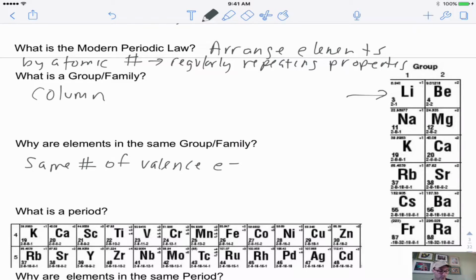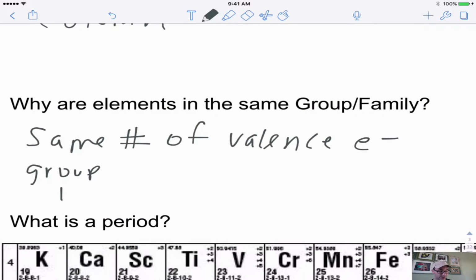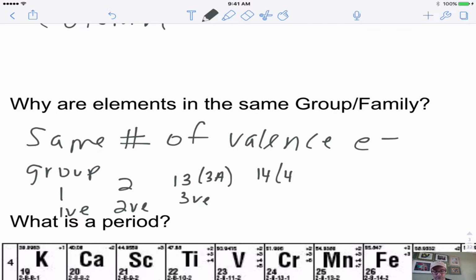And so if I'm in group 1, for example, then I will have 1 valence electron. If I'm in group 2, I will have 2 valence electrons. If I'm in group 13, or what's known as 3A, I will have 3 valence electrons. If I'm in group 14, or what's known as 4A, I will have 4 valence electrons.